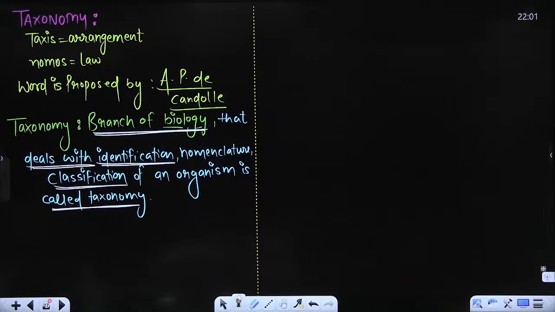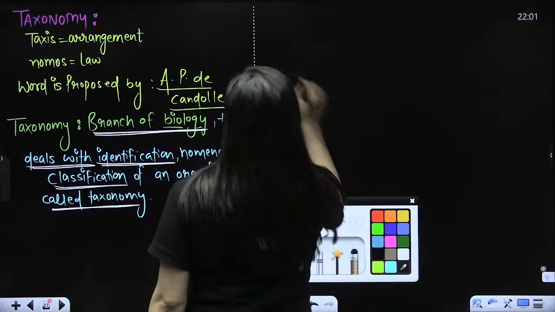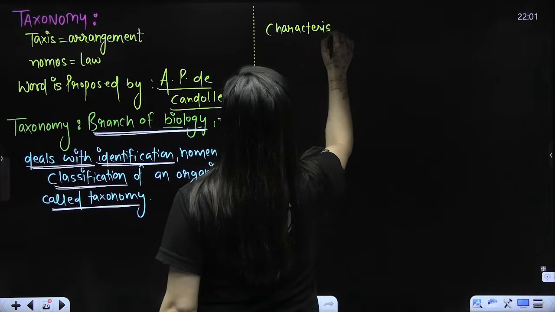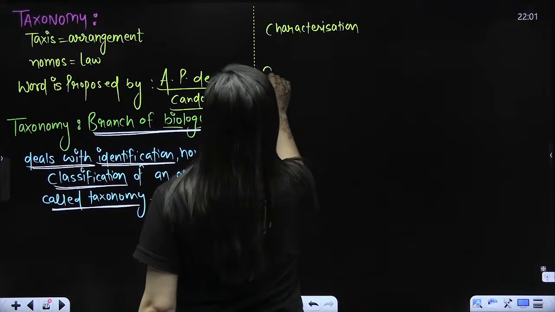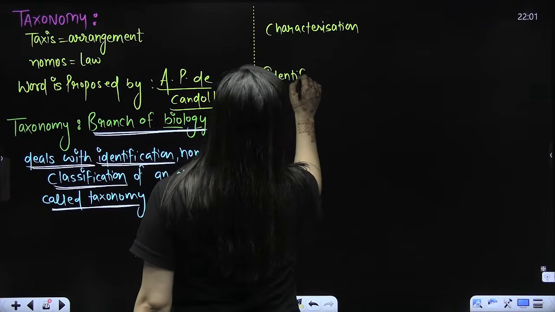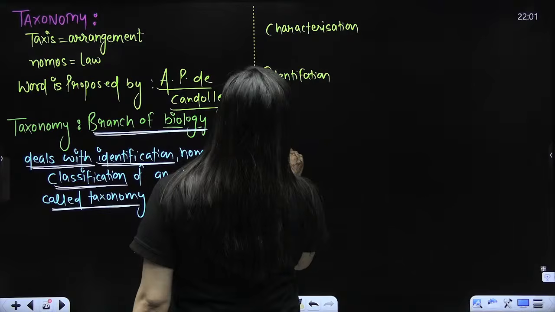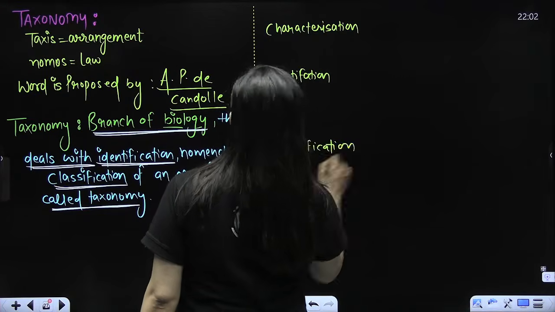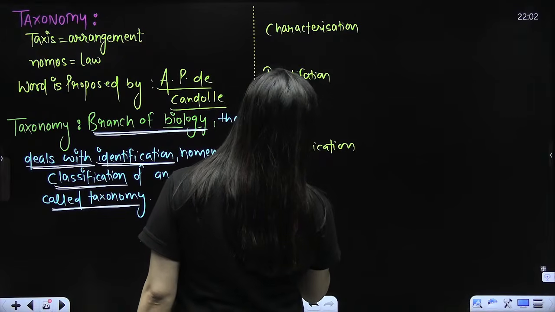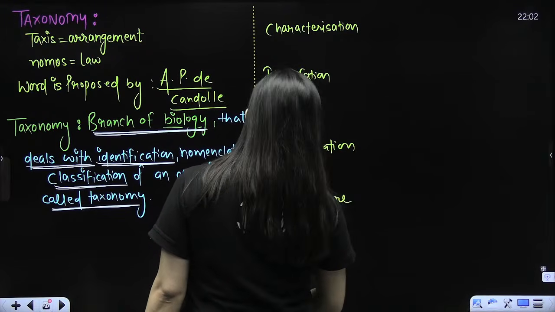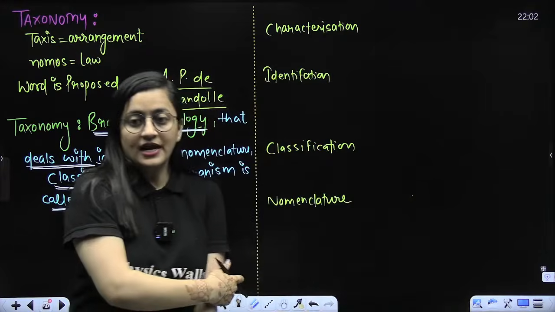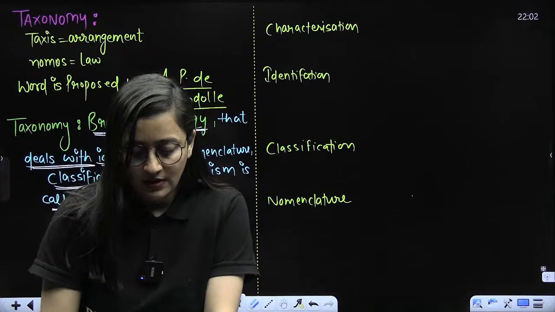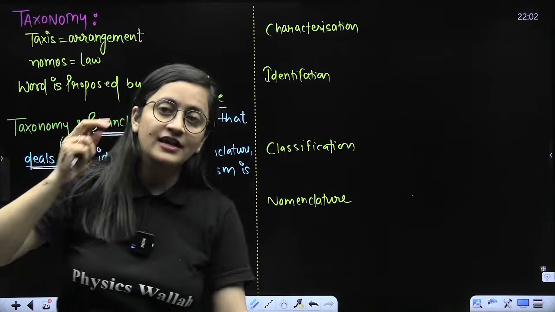Okay, chaliye. So first of all, I'll start with the basic funda. Just let's suppose I will use the word characterization. Then I will write the technical terms, but characterization. So I'll write a few words here. Identification, classification, nomenclature. Nomenclature means to give a name. And I told you that it is important to standardize the thing. Right? Are you getting my point? Hello. Good morning. Wake up. So systematic arrangement is very important.